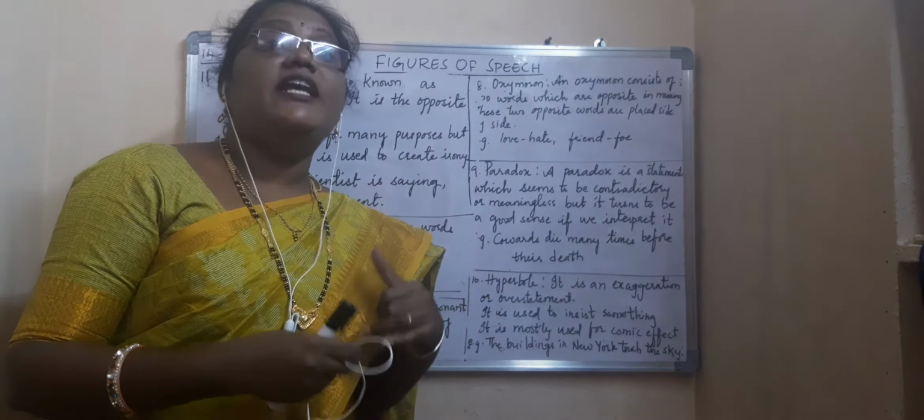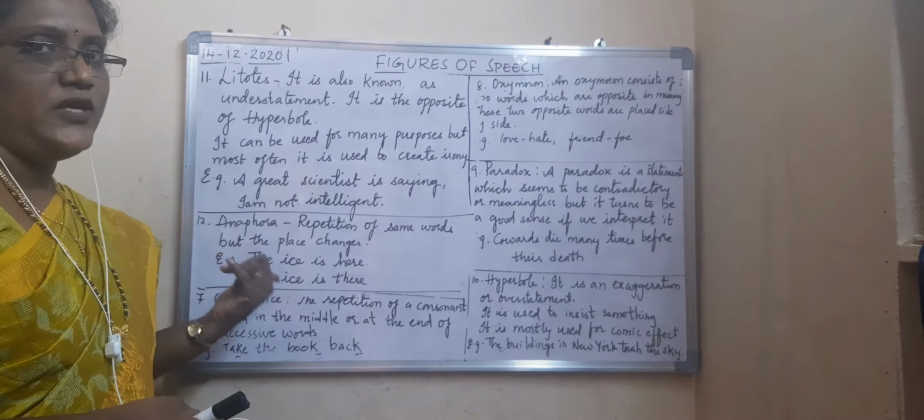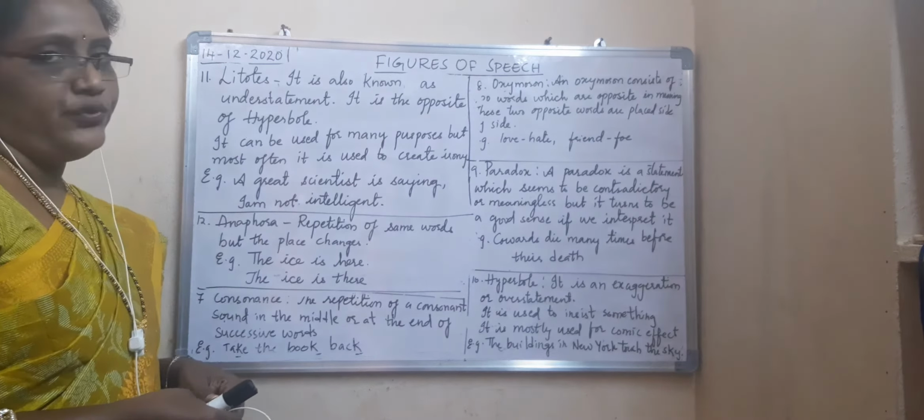The next and last one, the 12th one. I told you that we are going to learn 12 figures of speech, and this is the last one. Anaphora. What is anaphora? Anaphora means repetition of the same words, but the place changes.